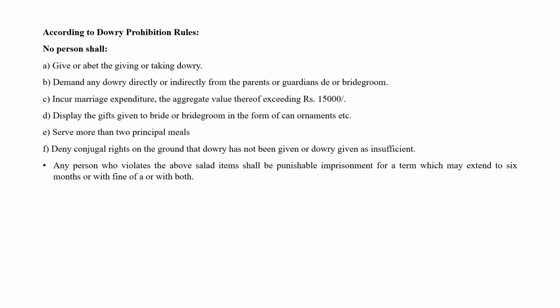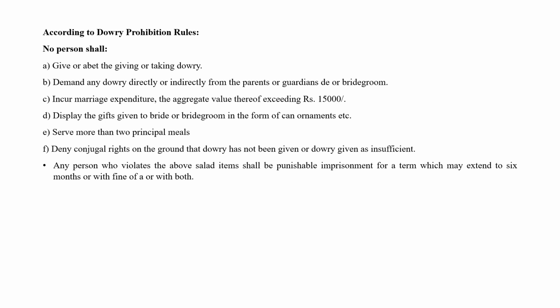Display the gifts given to the bride or bridegroom in the form of ornaments, etc. Serve more than 2 principal meals. Deny conjugal rights on the ground that dowry has not been given or that dowry given is insufficient.